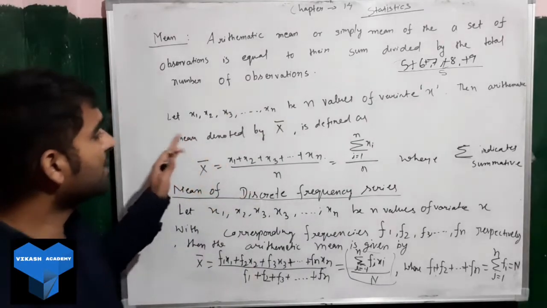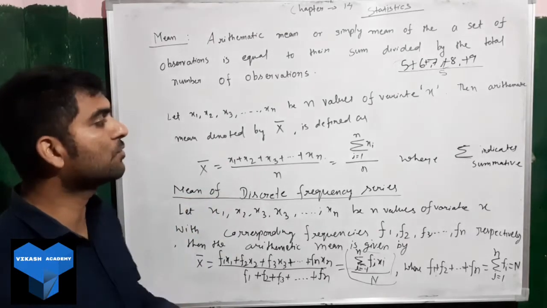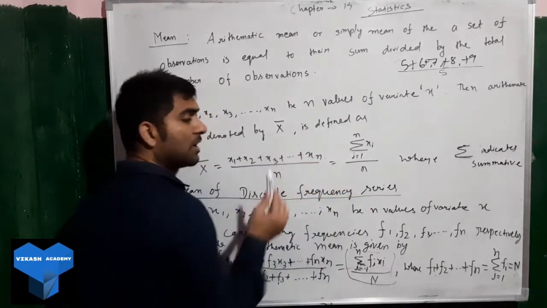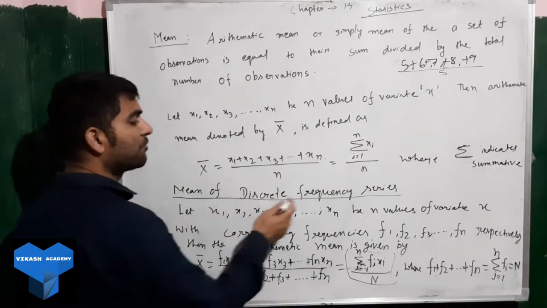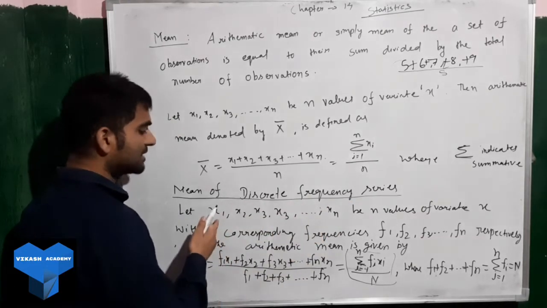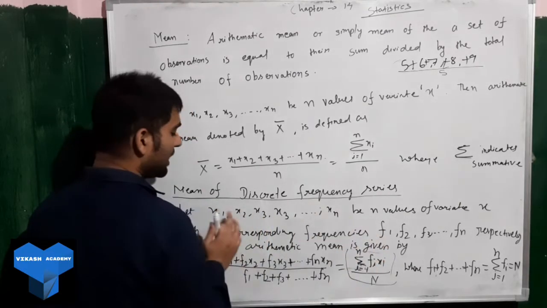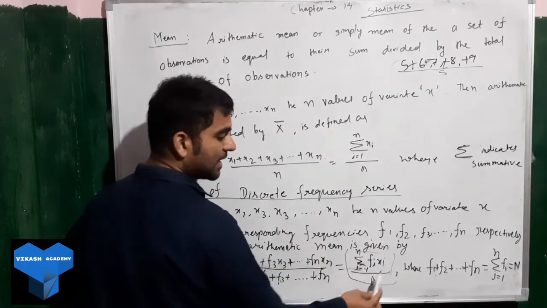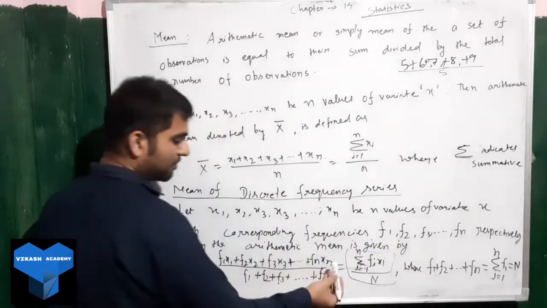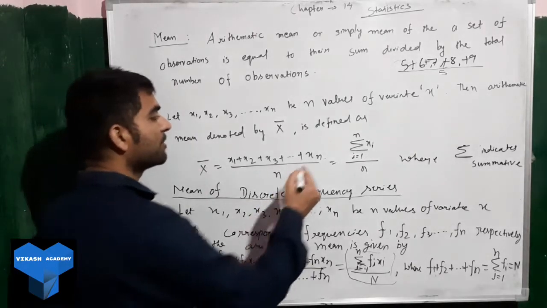First, the simple way to find the mean: the sum of the observations divided by the total number of observations. Sum means summation of all the observations, divided by the total number of observations. Second one is the discrete frequency series. We have to find the xi, fi, fi xi by n, or you can multiply x1 with f1, x2 with f2, find the sum, and divide by the sum of the frequencies. I hope this is clear. Try to remember these two formulas.